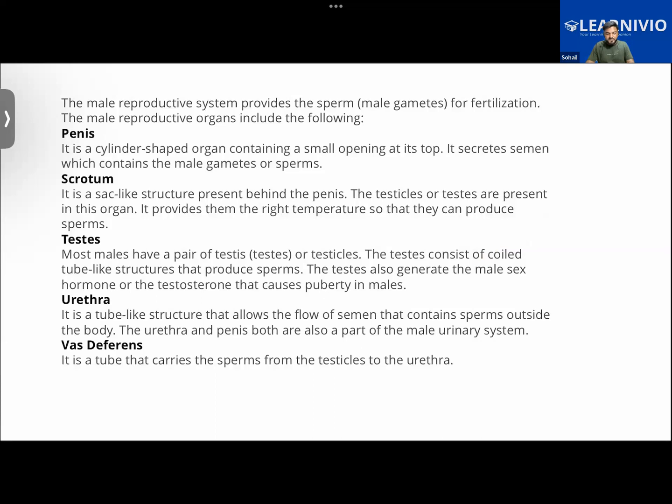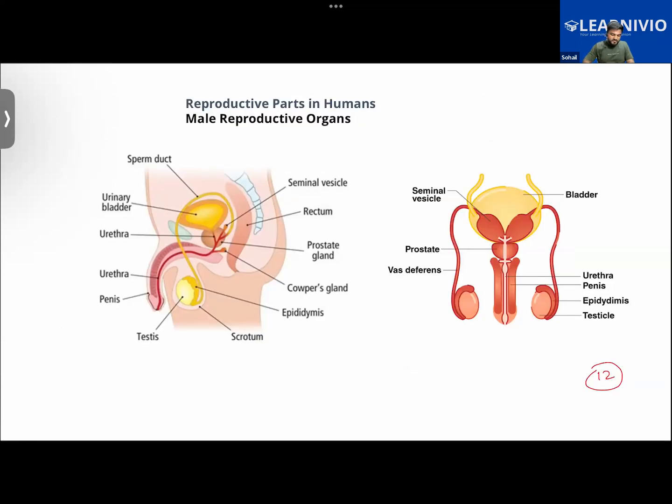Getting it? Then over here, you have a pouch-like or bag-like structure, a sac-like structure that is present just behind the penis. Both are images of the same male reproductive organ, shown at different angles. This structure is called the scrotum, present right behind the penis.